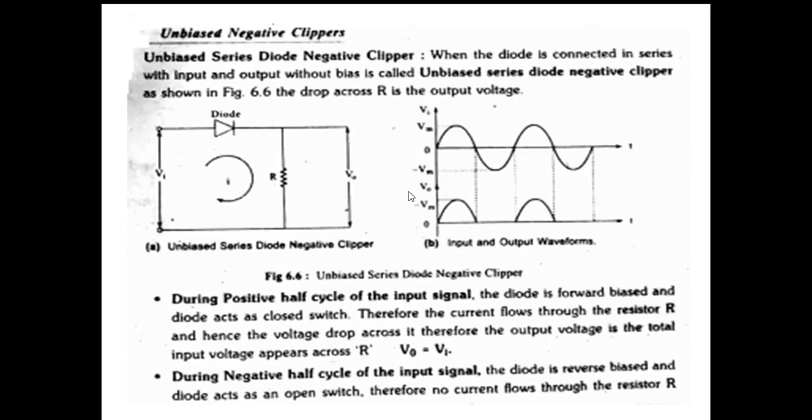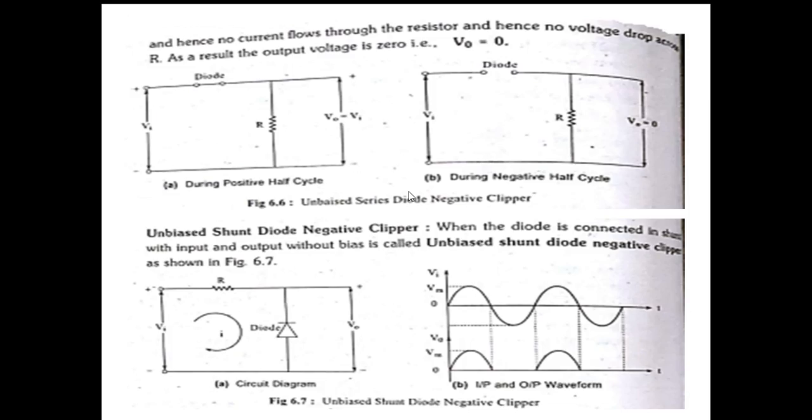The output across the resistor R becomes 0 because I is equal to 0. 0 into R is equal to output voltage, therefore VO is equal to 0.